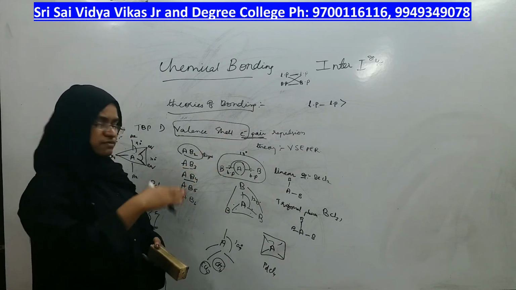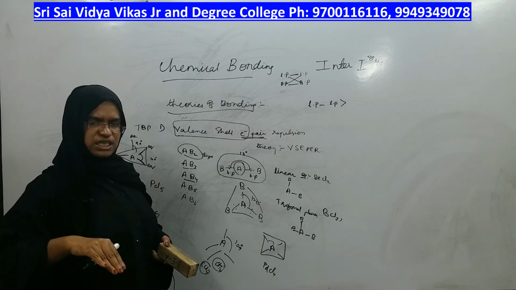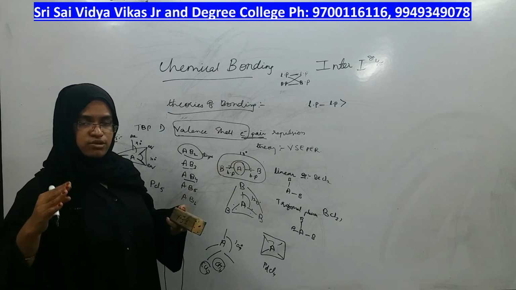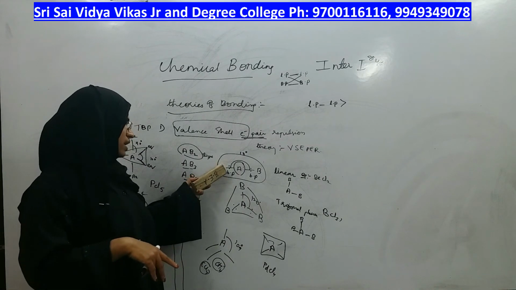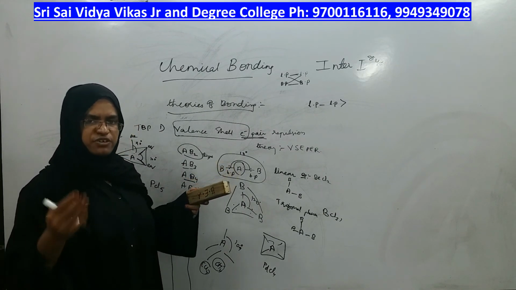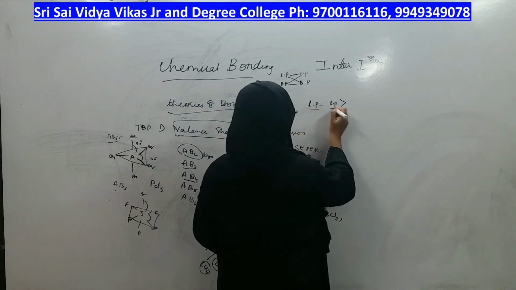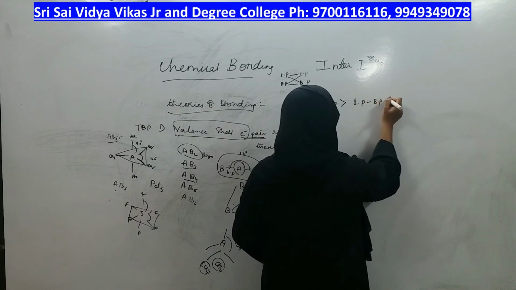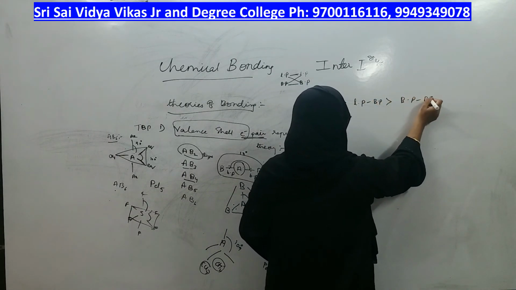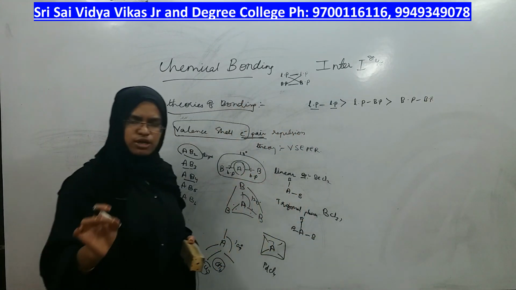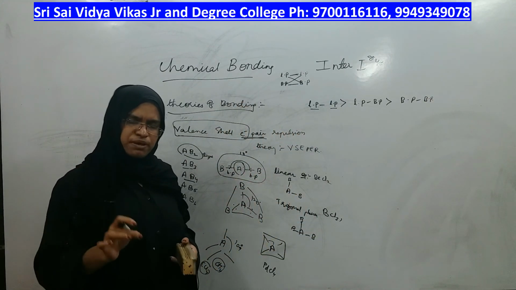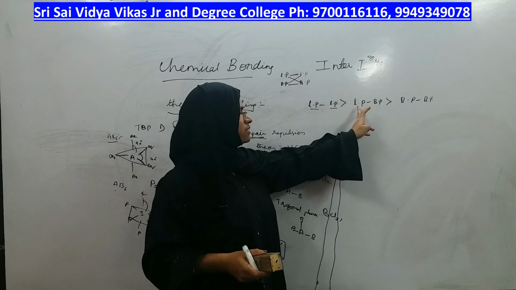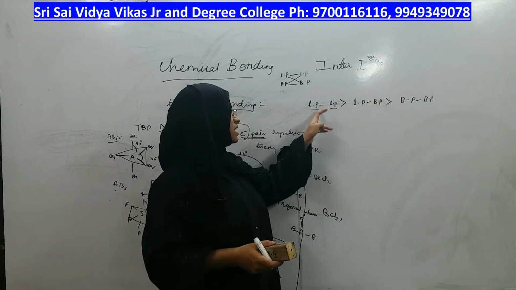Till now in all this we have seen only bond pairs, but if lone pairs also get added, we will see those examples in the next theory. The chances of repulsion increase even more, so the bond angle changes. As expected, their bond angles will be different, right? Lone pair and lone pair repulsions will be very high compared to lone pair and bond pair, and then bond pair. Even though bond pair and bond pair repulsions should be minimized, that repulsion is comparatively way lesser than the repulsion between lone pair and bond pair, which is lesser again than lone pair and lone pair.